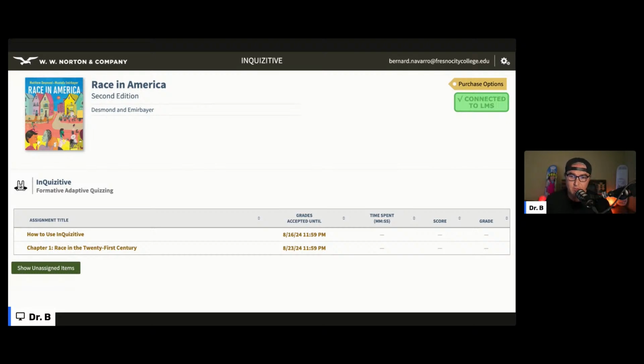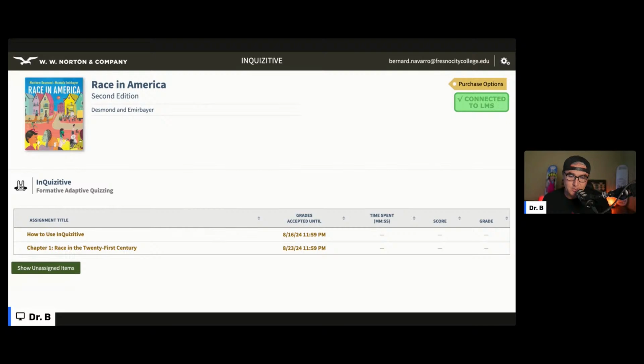Now, if you already have your account set up, then like I said, it's going to take you right here. And I'm sure some of you have already got yourself set up. And then it's going to give you 3 options. One is to plug in a code. So if you bought the code, the ebook from the bookstore, then you would plug in the code, and then you would go from there.